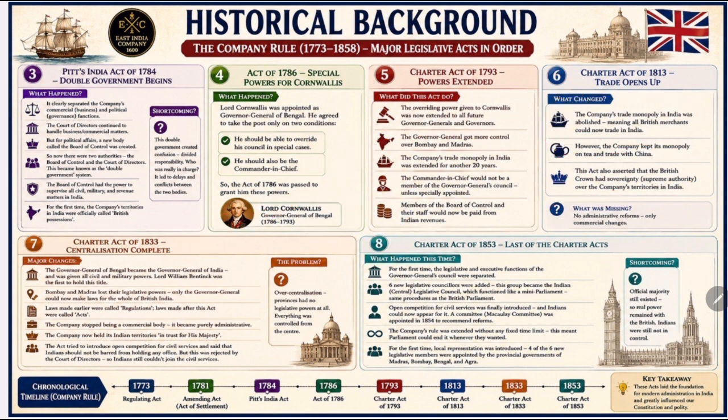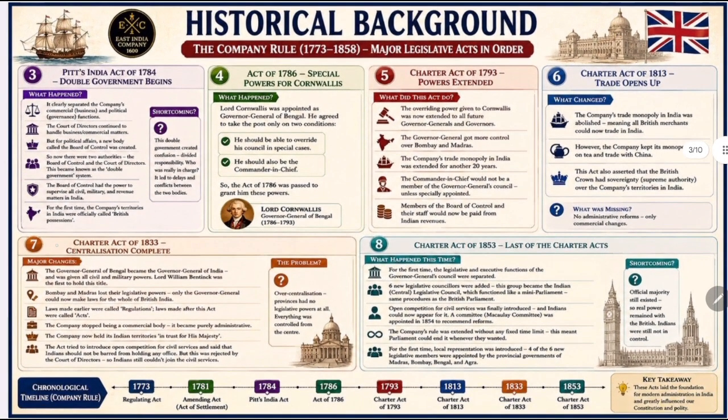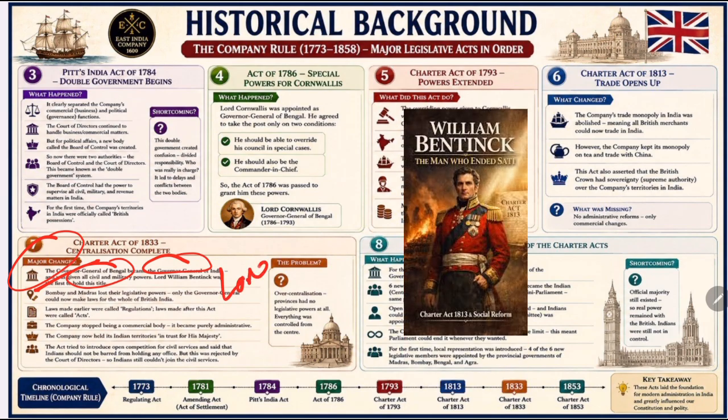Okay, administrative centralization. So what did this act do? The major changes. The Governor General of Bengal became Governor General of India. Until now, the Governor General mainly controlled Bengal. That transformed the office to Governor General of India, and the first person to hold this title was Lord William Bentinck. He was given authority over the entire British Indian Empire.